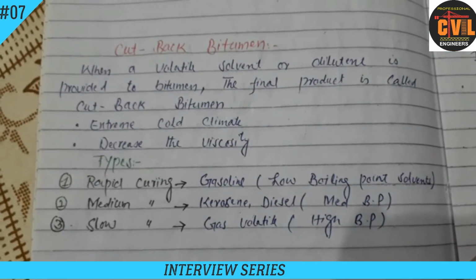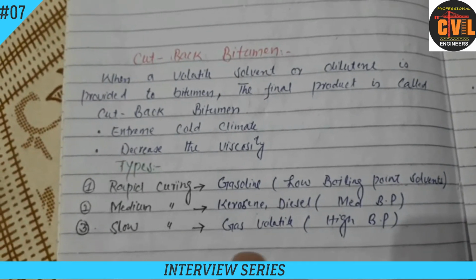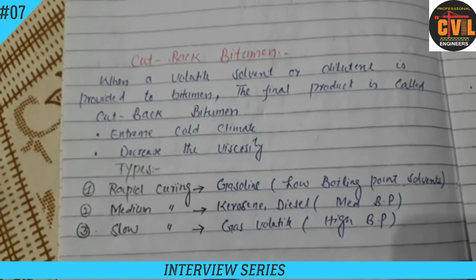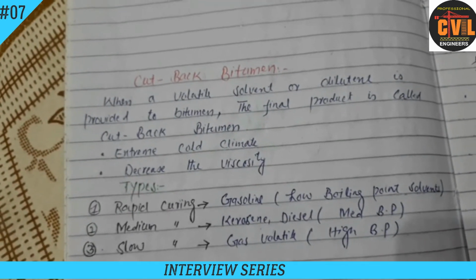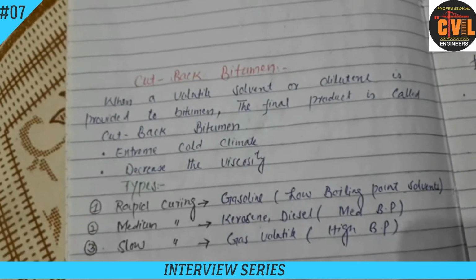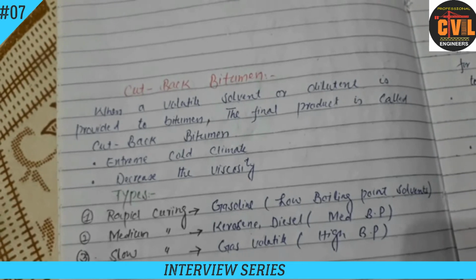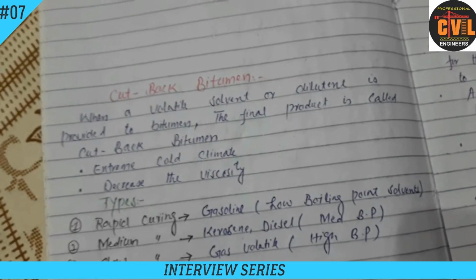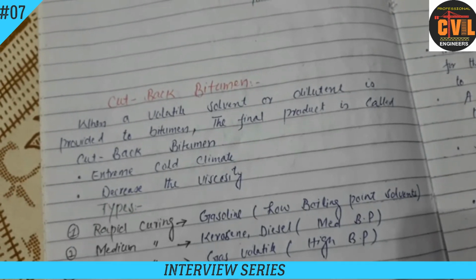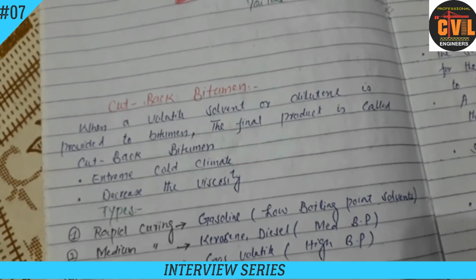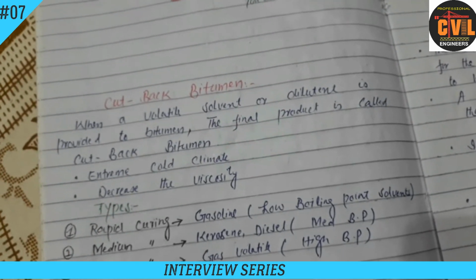Today we discussed the difference between bitumen and tar. Now you know that we get bitumen from the fractional distillation of petroleum, and tar from the destructive distillation of coal or wood. Bitumen is insoluble in water and soluble in carbon tetrachloride and carbon disulfide, and it has good weathering properties, while tar is soluble in toluene and has bad weathering properties.